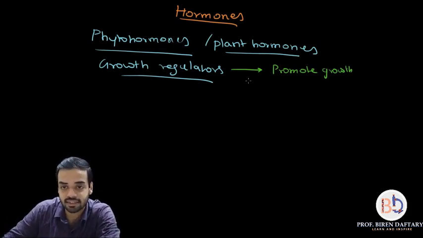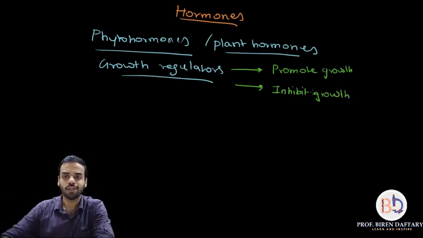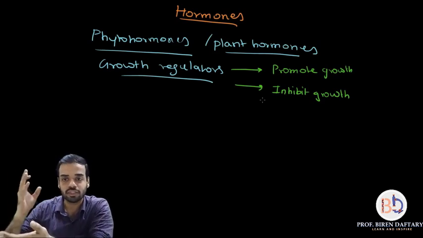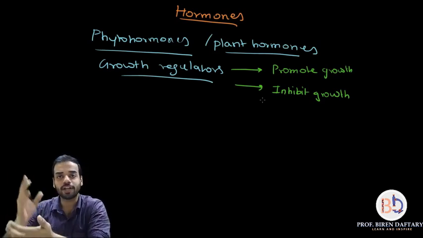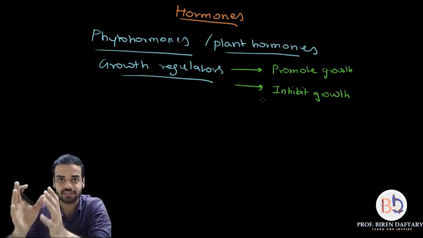The second thing these hormones can do is inhibit growth. What is the meaning of promotion and inhibition? Promotion means to start growth, inhibition means to stop growth. So in general they are regulating growth. Is this clear? So these are the main functions of phytohormones or plant hormones, which are also called growth regulators. Is this clear?